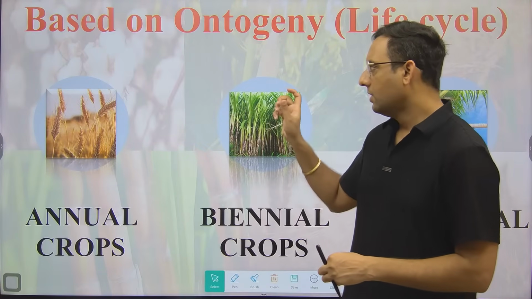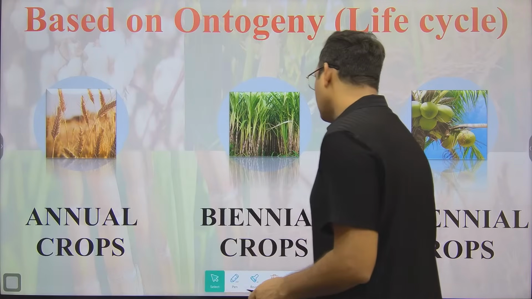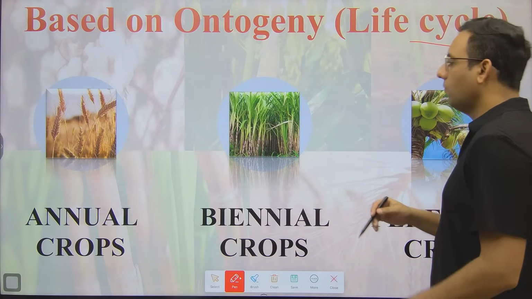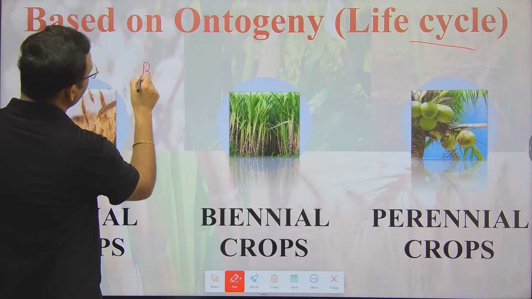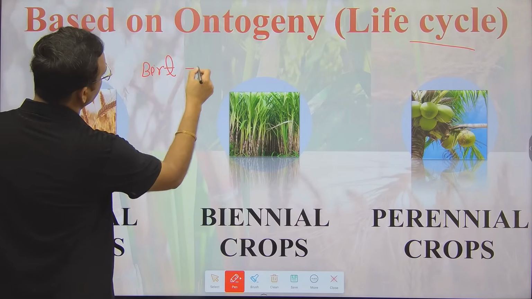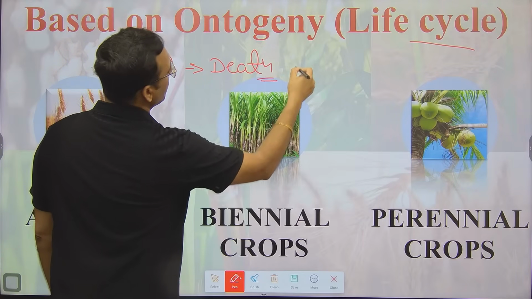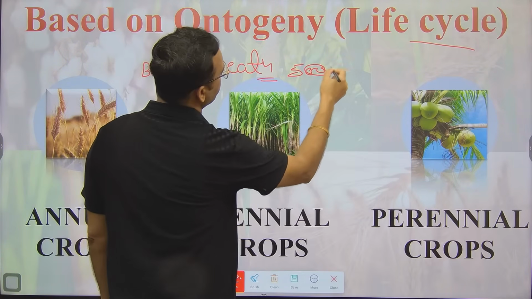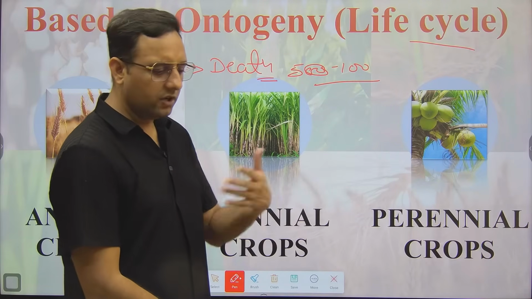But yes, the conceptual part I will cover in the lecture. So first is the classification based on ontogeny. Ontogeny is also called the life cycle. What is the meaning of life cycle? In case of human, when we take birth, from birth to death, it is known as our life cycle, which will be 50 to 100 years, not 500 years. This is the human life cycle.